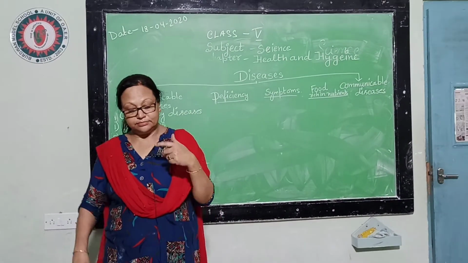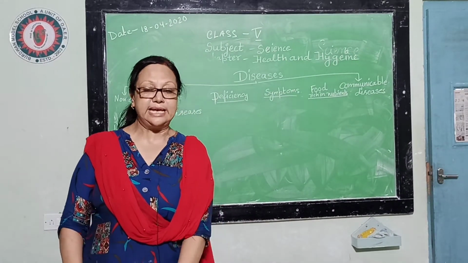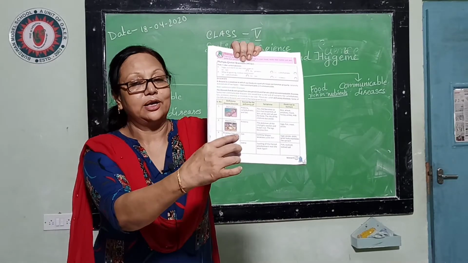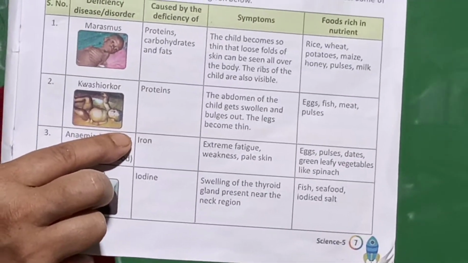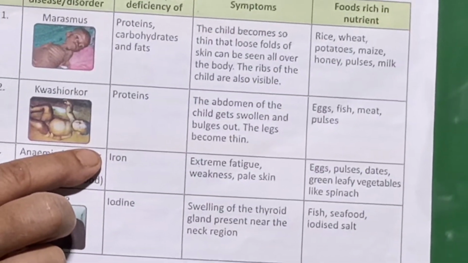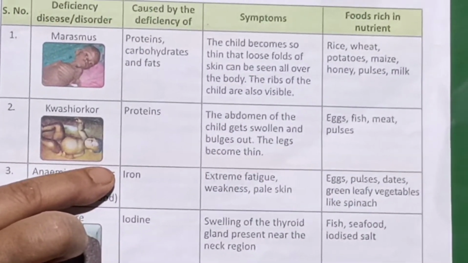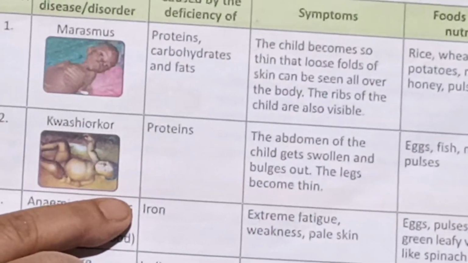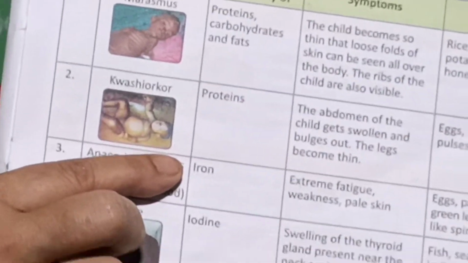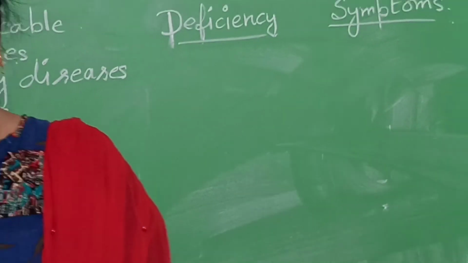What are the symptoms of this disease? You can see the belly part, the abdomen region, of this child becomes swollen, and its legs become very thin. These two symptoms can be seen in this type of patient.